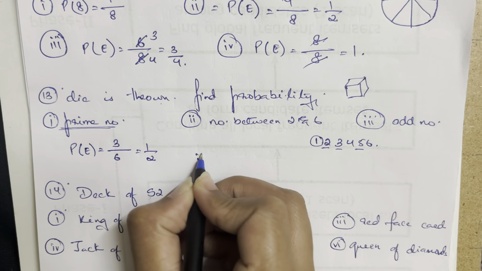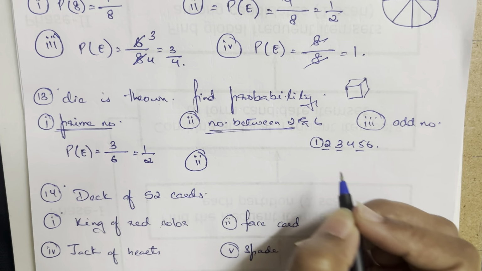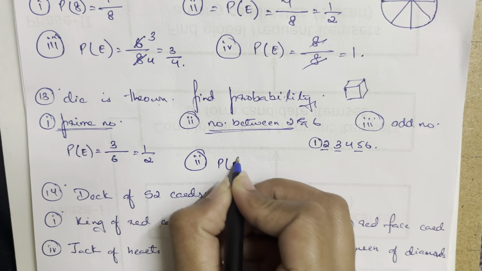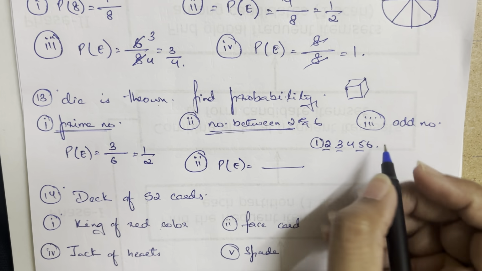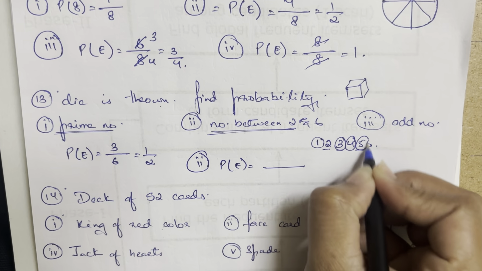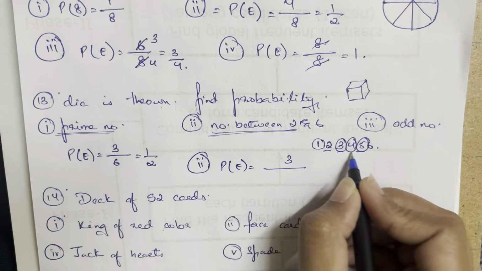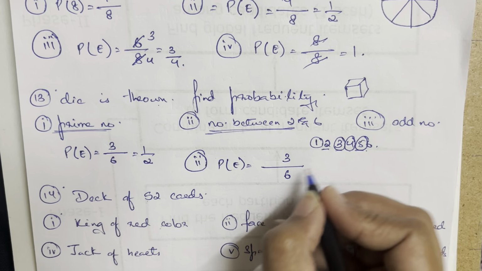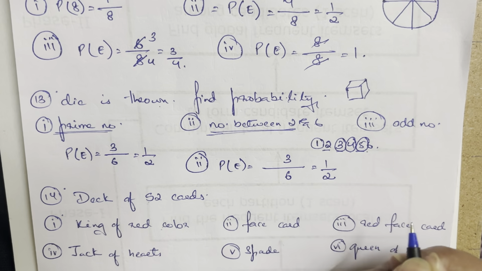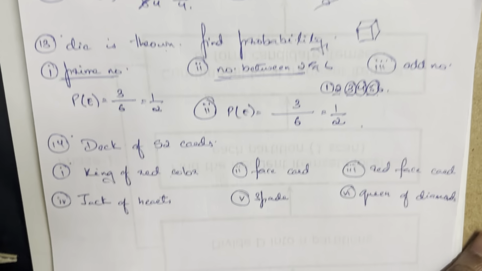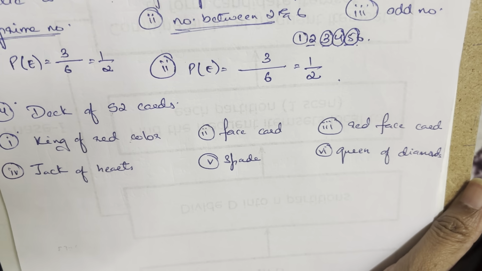Okay. The second question that is asked is number between 2 and 6. So the probability of the second event is numbers between, he's asking. So 1, 2, 3 numbers I have, 3 upon the total outcomes are 6. So it is also 1 by 2 is what I will get in here for this one. Okay. Further ahead with the next question that I have.